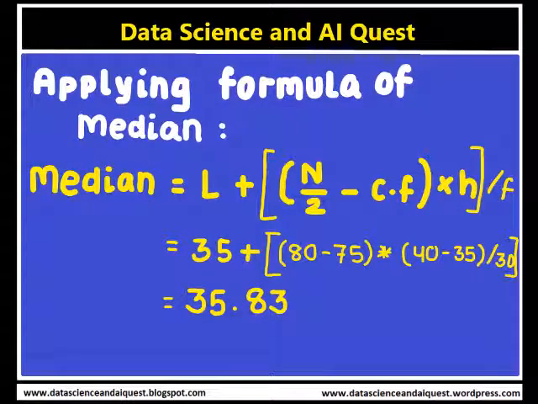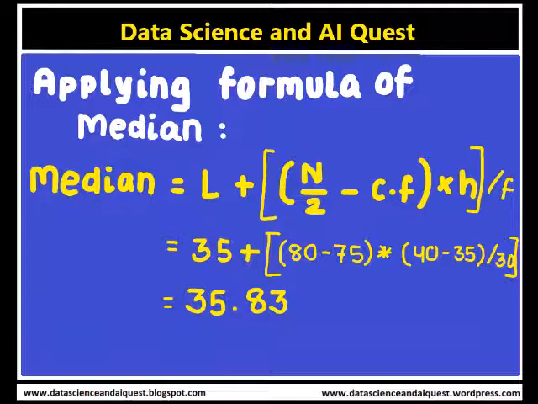So applying the formula of the median, we obtain the median is equal to L plus, n by 2, where n is the number of observations, minus CF, that is the cumulative frequency, and the whole is multiplied by h. h is the magnitude of the median class interval, so here the interval is around 10, and then the whole is divided by F.